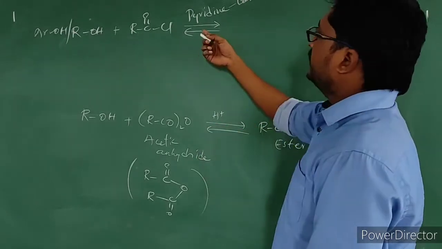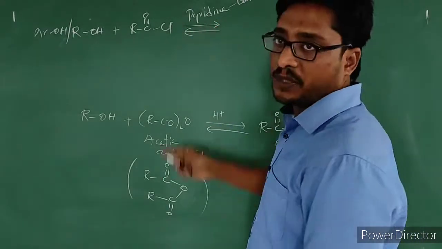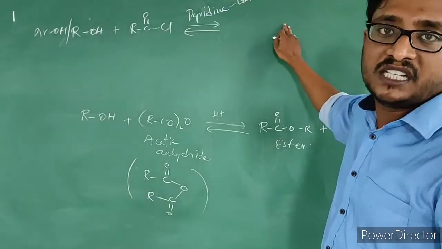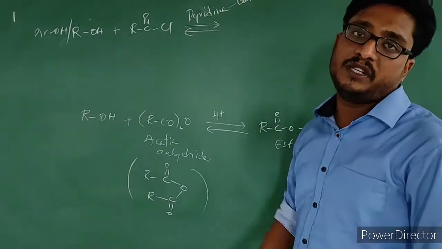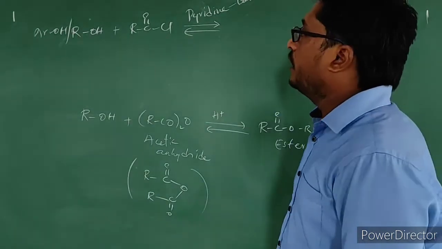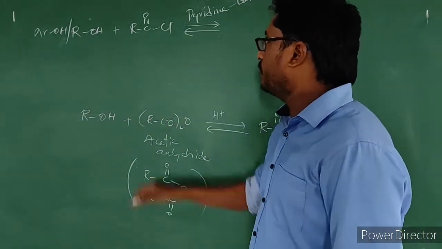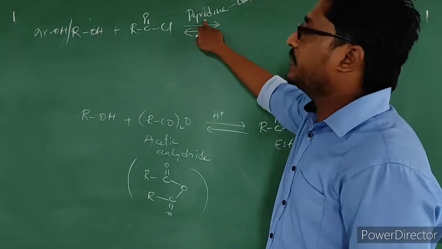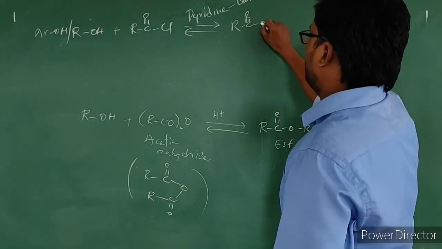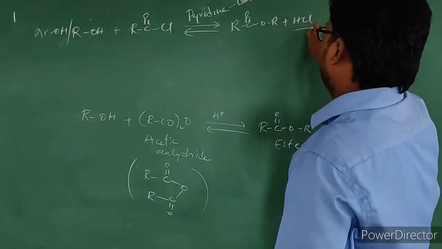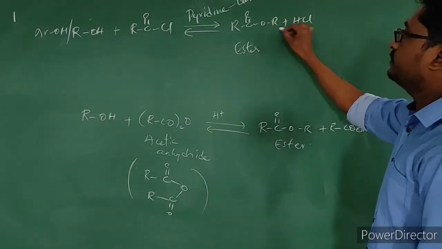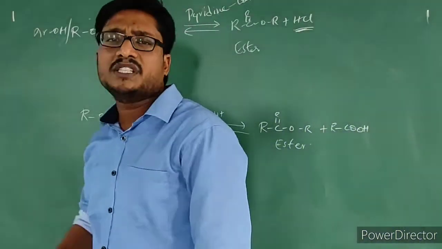So why are we making this reaction in presence of pyridine? The reason is that acid gets produced in this reaction. The acid which gets produced here will be neutralized by this pyridine. So in order to neutralize the acid which gets produced on the reaction between alcohol or phenol with acid chloride, we use pyridine in this reaction. Simple thing. Ester gets produced in this way plus HCl. Hydrogen chloride which gets produced here will be neutralized by pyridine. So this is one simple reaction.